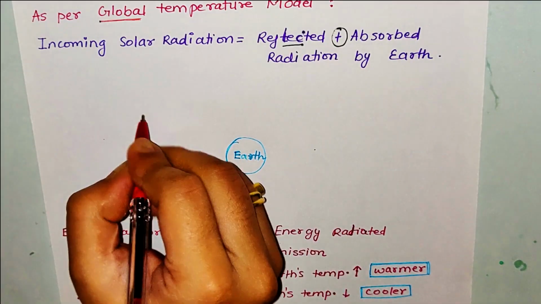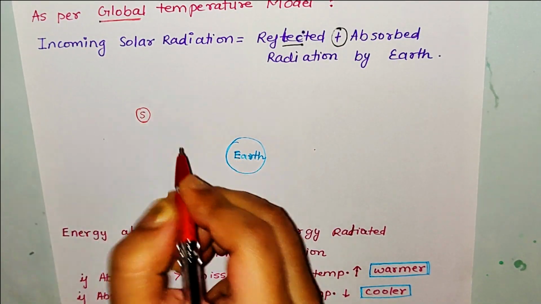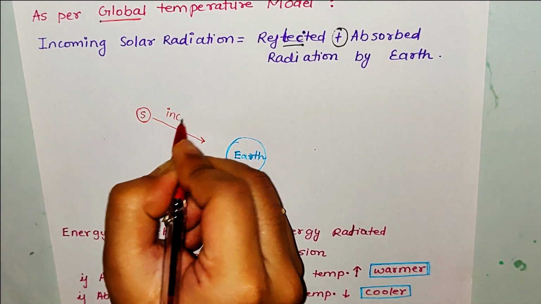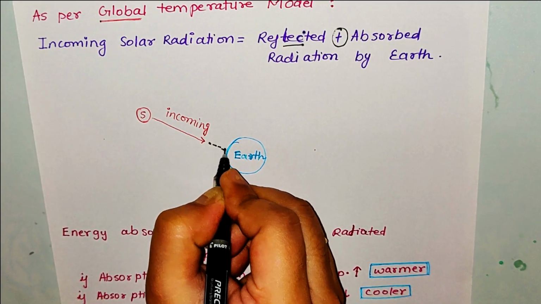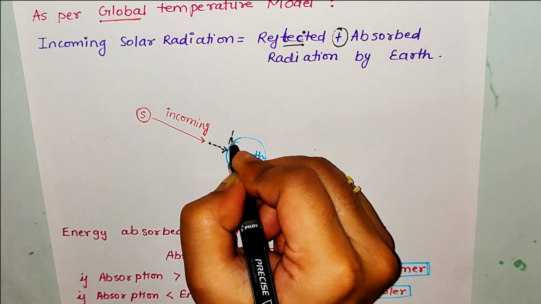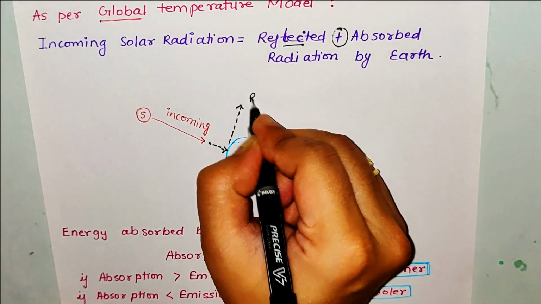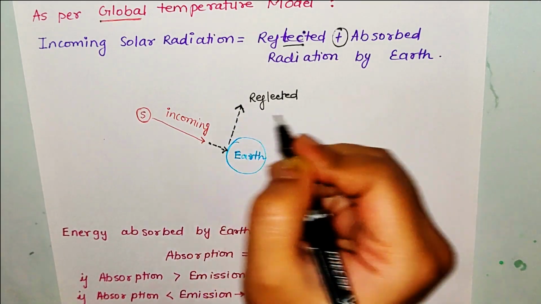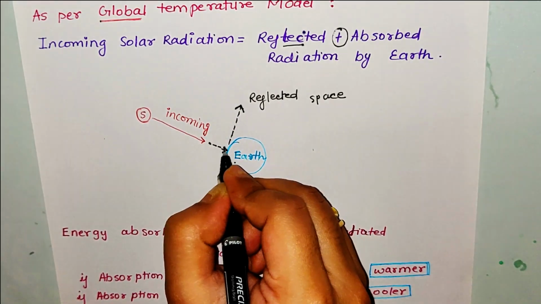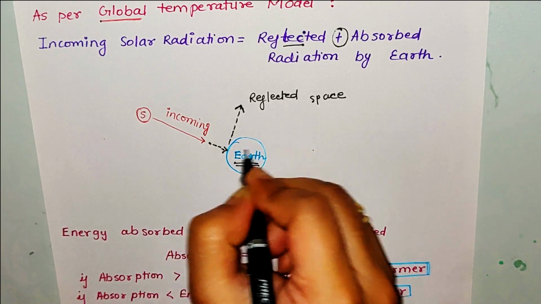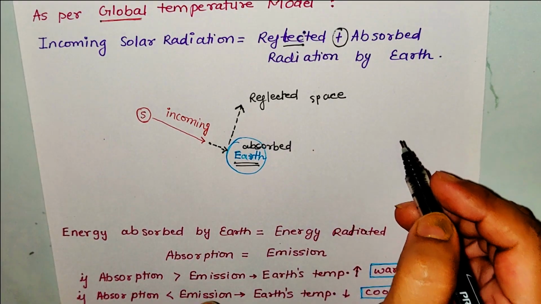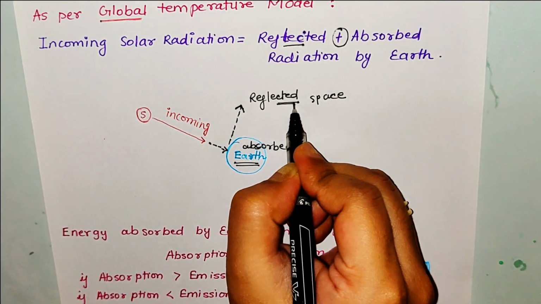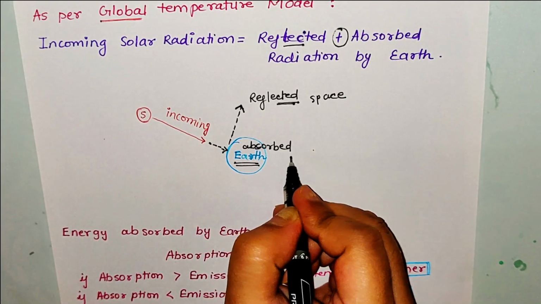So this is my earth and this is my sun. Solar radiations are coming from the sun. So these are the incoming solar radiation. Now when these solar radiations hit the surface of earth, some of these radiations will be reflected back into space. So these reflected radiations are going into space and the remaining portion of solar radiation will be absorbed by earth. So this is the global temperature model, which says the incoming solar radiation is equal to reflected radiation back into space plus absorbed by the earth.